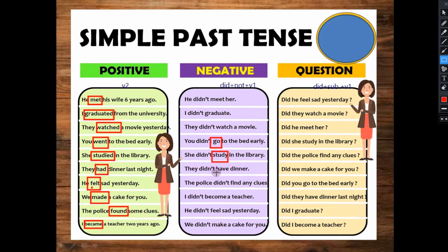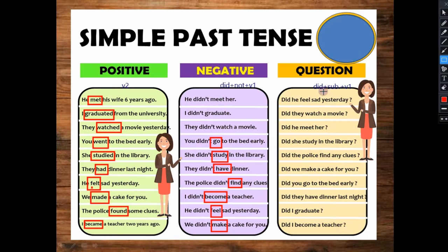Okay, they didn't have, first form have. Okay, the police didn't find, first form again. I didn't become. Okay, he didn't feel. Okay, we didn't make. So understood? Did plus not plus verb first form we have to use for framing the negative sentence in simple past tense.